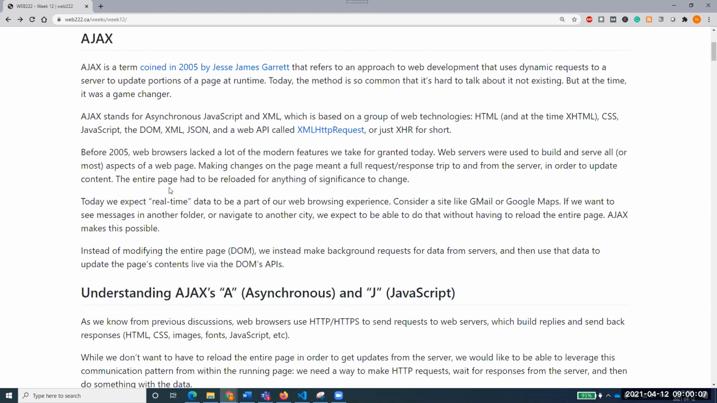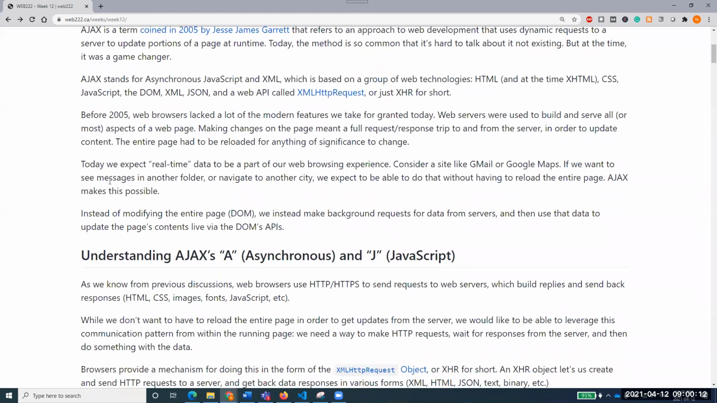In order to update the content, the entire page had to be reloaded for anything significant to change. Today we expect real-time data to be part of our web browsing experience. Consider a site like Gmail or Google Maps. If we want to see messages in another folder, or navigate to another city, we expect to do that without reloading the entire page. If you are looking for a city in a map, you will just update that city or map. You don't want to load the whole website all over again. I hope this has made the point.